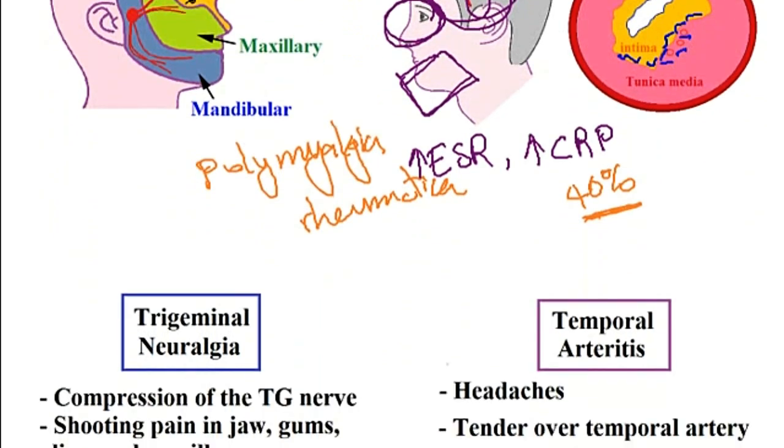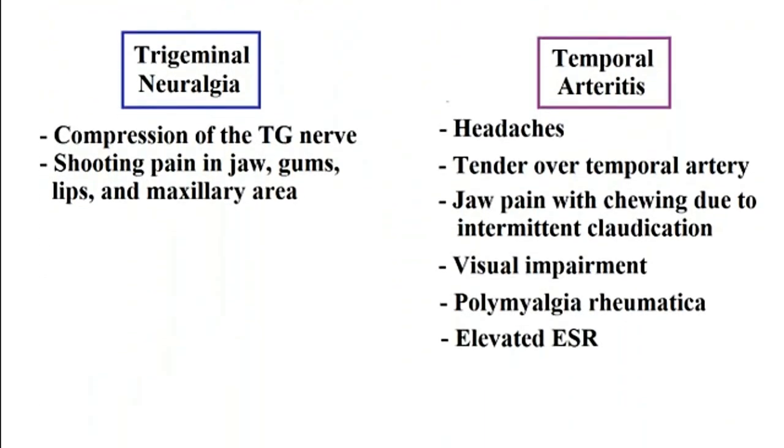Now, just to summarize these findings, patients with trigeminal neuralgia, which is due to the vascular compression of the trigeminal nerve, present with a shooting pain in the jaw, gums, lips, maxillary, as well as mandibular area that has kind of like a burning or electric shock-like quality to it. And basically, conditions that can trigger this shooting pain include, for instance, chewing, toothbrushing, or even a cold wind. And then for the treatment of trigeminal neuralgia, what medication can you use? The answer is carbamazepine.